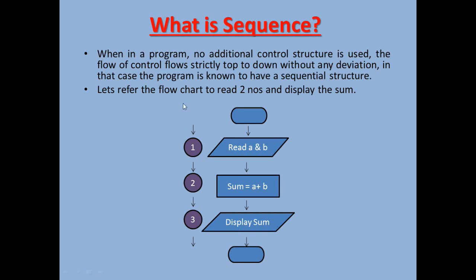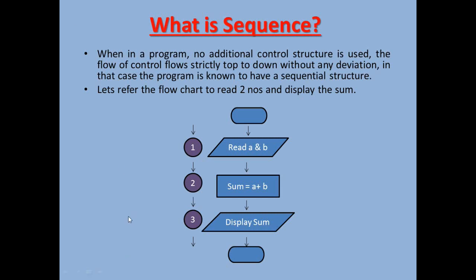So as a whole, three basic steps are involved, and the flow of control goes top to down. That means 1, then 2, then 3, and then it ends. So sequence is those types of programs where we are not using any type of selection or iteration. It goes simply top to down.